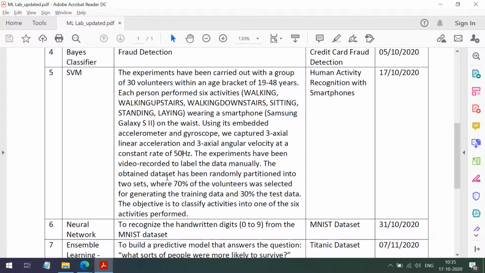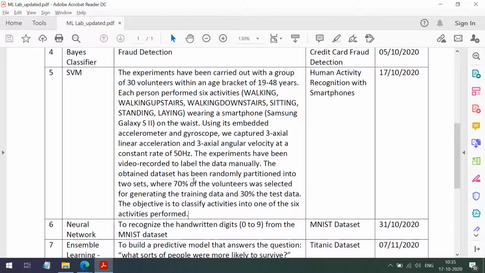The obtained dataset has been randomly partitioned into two sets, where 70% of the volunteers were selected for generating the training data and 30% the test data. The objective is to classify activities into one of the 6 activities performed.